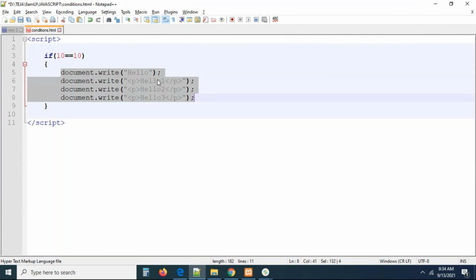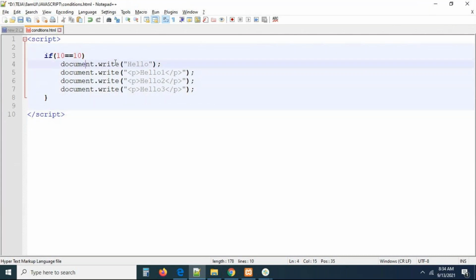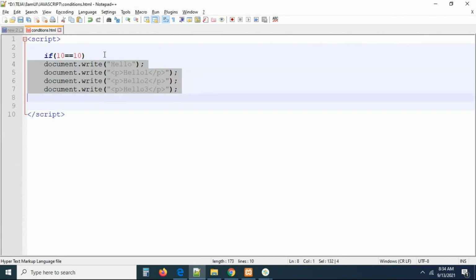If the block of code is not there, you can see I'm removing the block of code. Can we write the statement like this? Definitely we can write. There is no error. Remember guys, we can write like this also. There is an if statement. Remember carefully. I'm not writing open curly, close curly, but the if statement is followed by some statements.